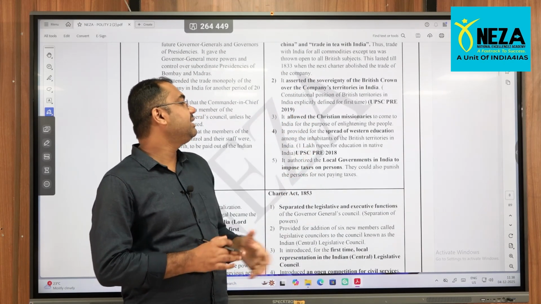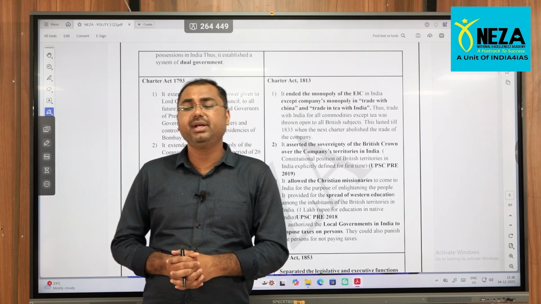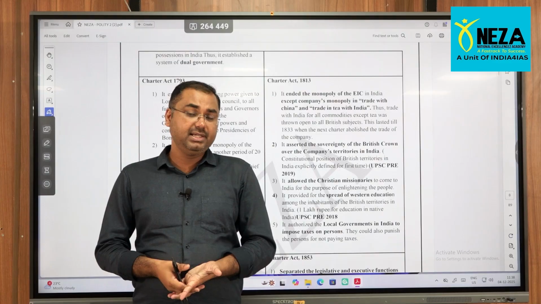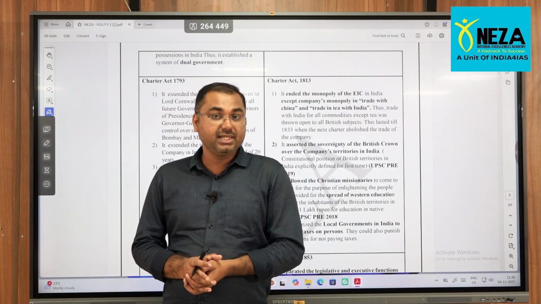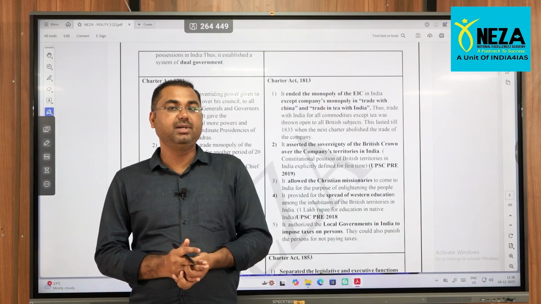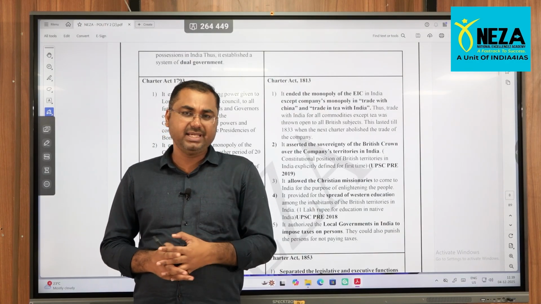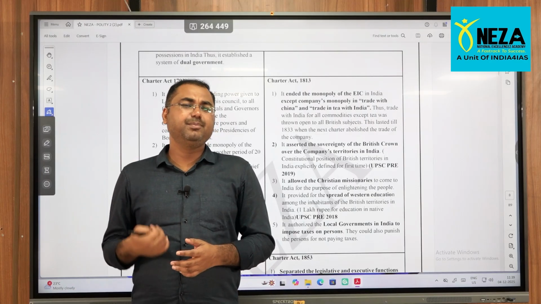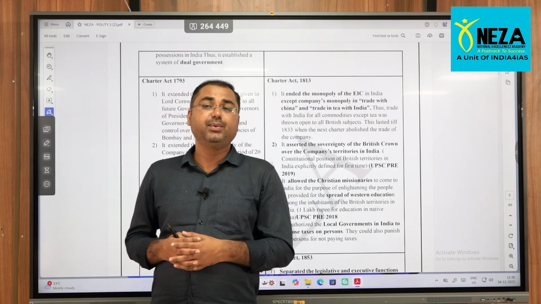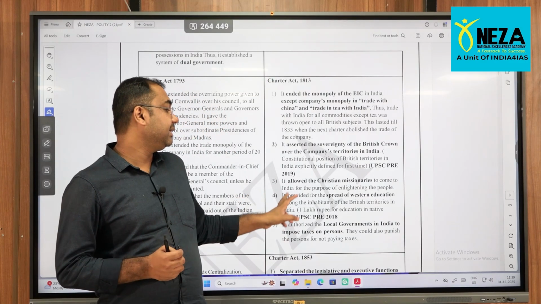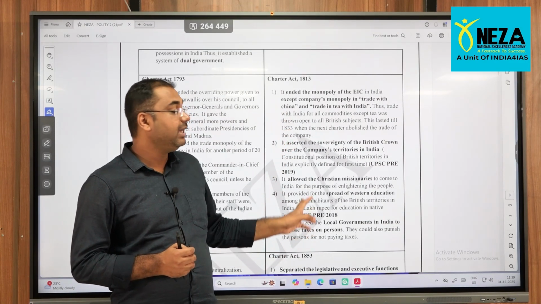It allowed Christian missionaries to come into India. A very, very, very important question, right? Because whatever English language we are using today, without the entry of Christian missionaries in India, it was not possible. Over a period of time, the purpose of these missionaries changed, and they became busy with converting the people and all. But from an examination perspective, remember the entry of Christian missionaries in India through this Charter Act of 1813.